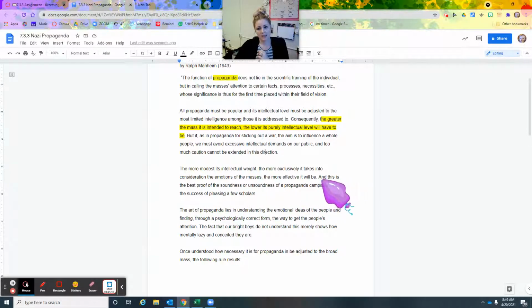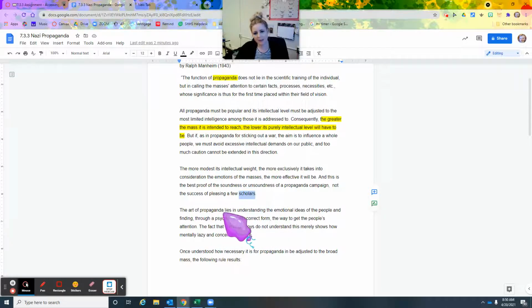So he's saying, instead of reaching just a few elite, smart people, because scholars are like professors in universities, and analyzers of the economy, that kind of stuff, they need to reach all of the other people that aren't as intellectually sound as them.